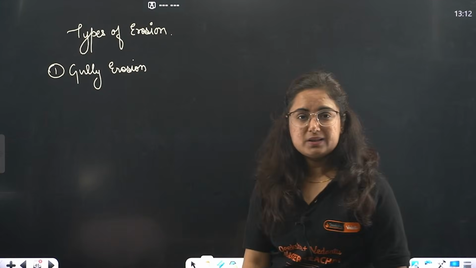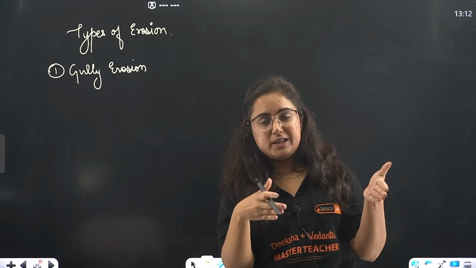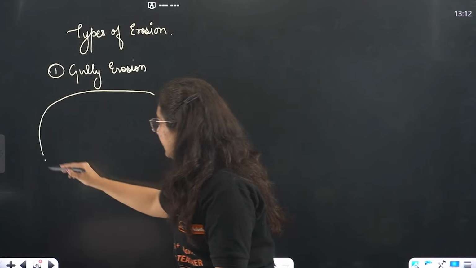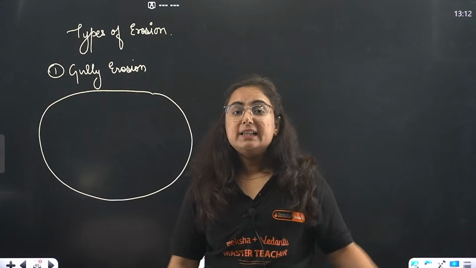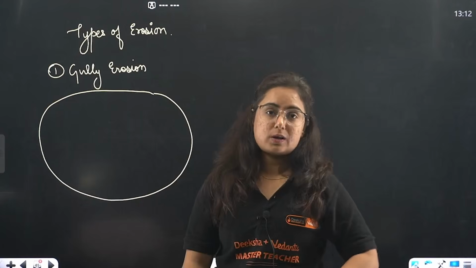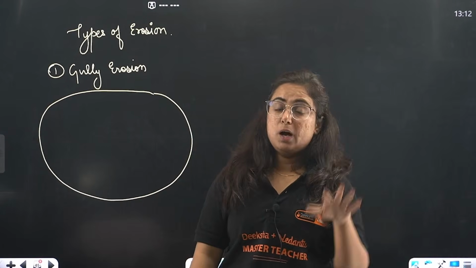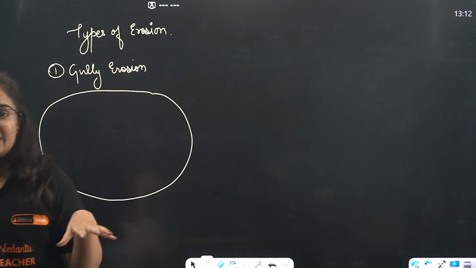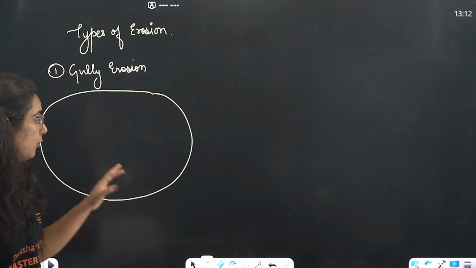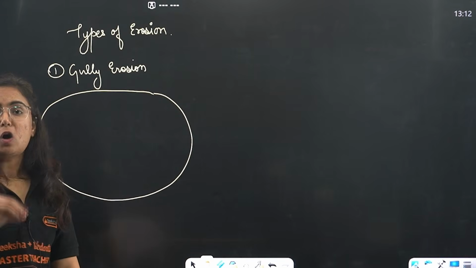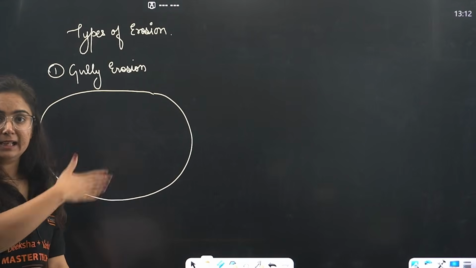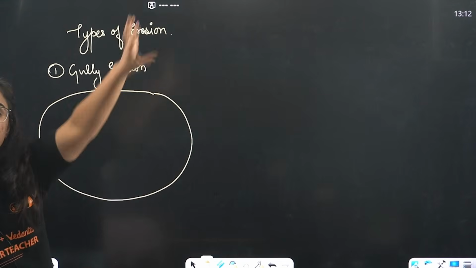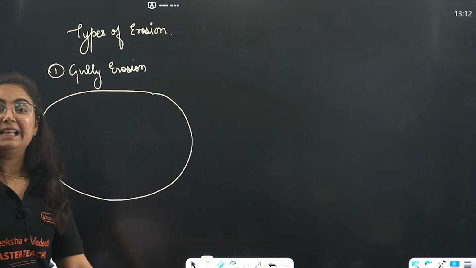Beta, what happens? Now you know gully means lanes and streets, we call it in Hindi. So in an area, there are different types of rocks. Hard rocks, soft rocks. Water makes its own way. So when water easily erodes the soft rocks and enters the lane area, that is erosion. That means the top layer of the soil washes away because of water in gullies.